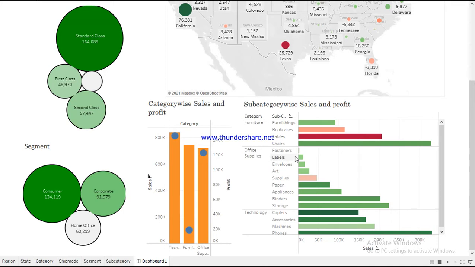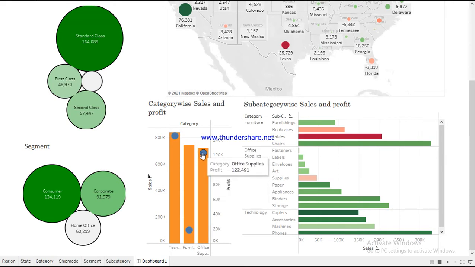Now let us see the sales and profit by category. We can see that in this graph, the orange bar represents the sales amount. So the sales in technology is 836,000, then furniture is 742,000, then office supplies is 719,000.